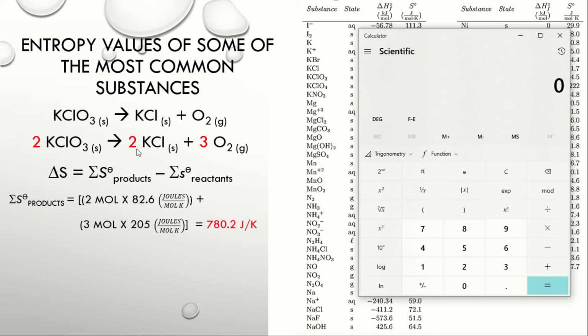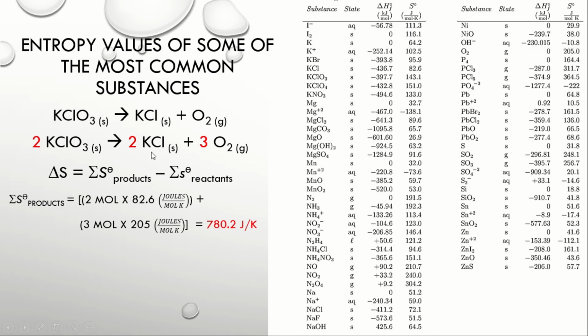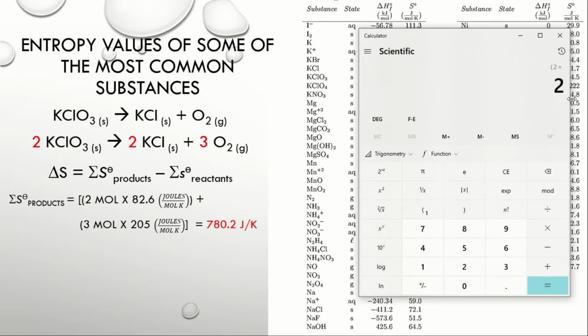So, dito, kukunin natin yung value ng mole ng KCl and close natin siya sa parenthesis. So, 2 times the entropy value of KCl, which is solid. Kailangan natin tignan kung ano yung state. Kasi there are instances na kung saan pare-pareho yung substances pero magkakaiba sila ng state. Kapag iba-iba yung state nila, then iba-iba rin yung kanilang entropy value. So, hanapin natin yung value ng KCl na solid. So, KCl na solid is 82.6. So, 2 times 82.6. And then, i-close uli natin siya sa parenthesis.